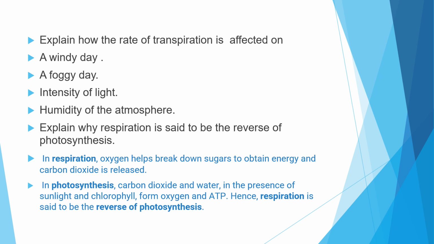Now here the question is, explain how the rate of transpiration is affected on a windy day, on a foggy day, by the intensity of light, and by the humidity of the atmosphere. These are all very common things. On a windy day, the rate of transpiration will increase. On a foggy day, as there is no sunlight or less sunlight, it will decrease. The more the light intensity, the more the transpiration, so it is directly proportional to the intensity of light.